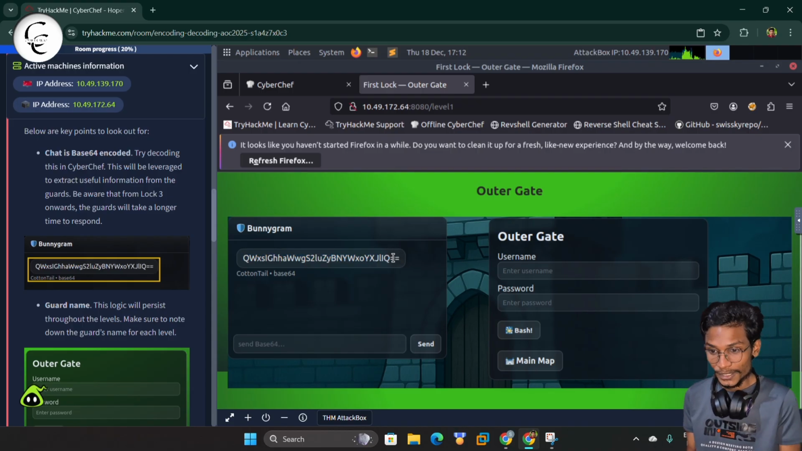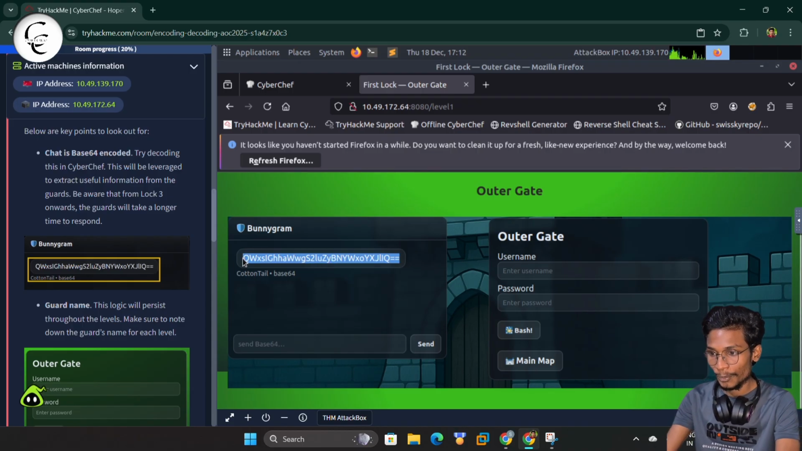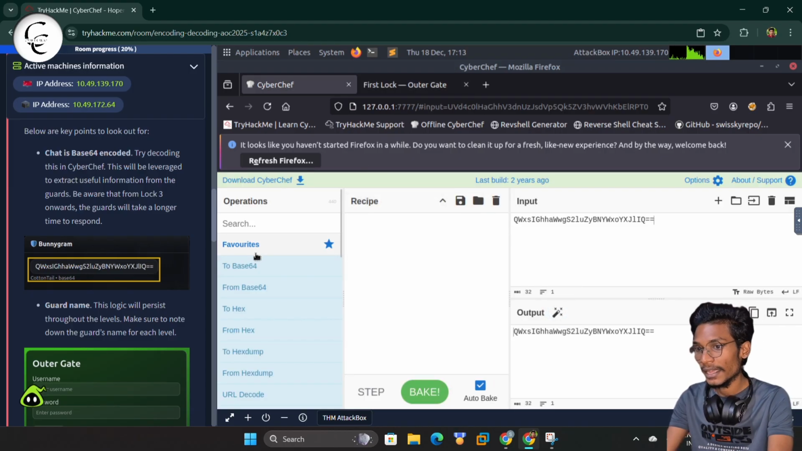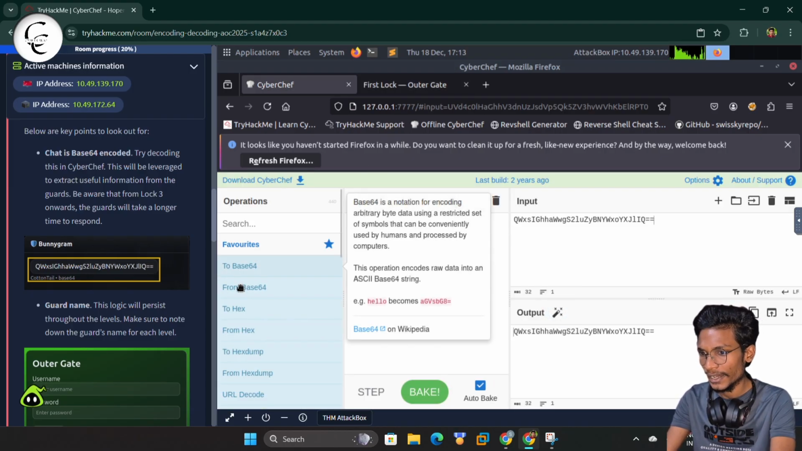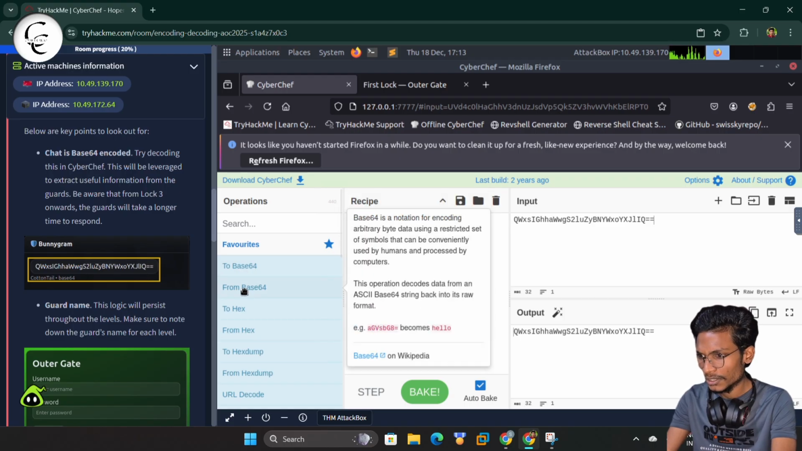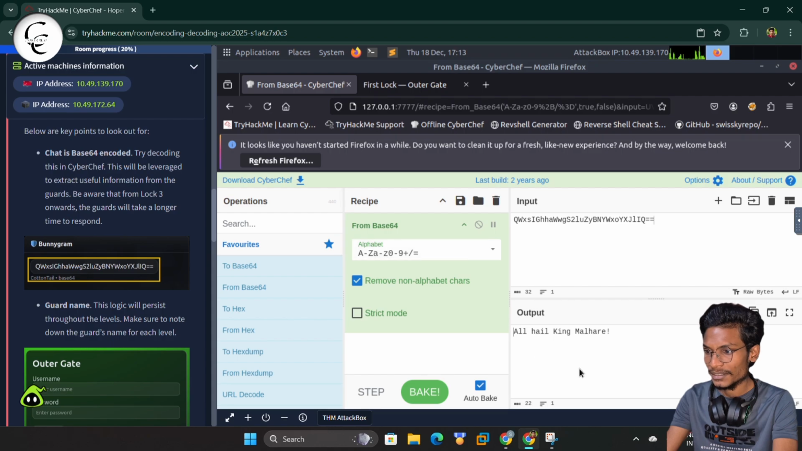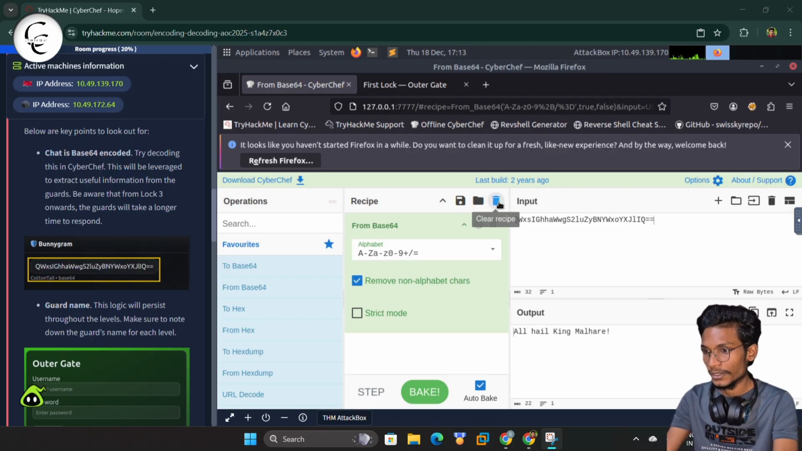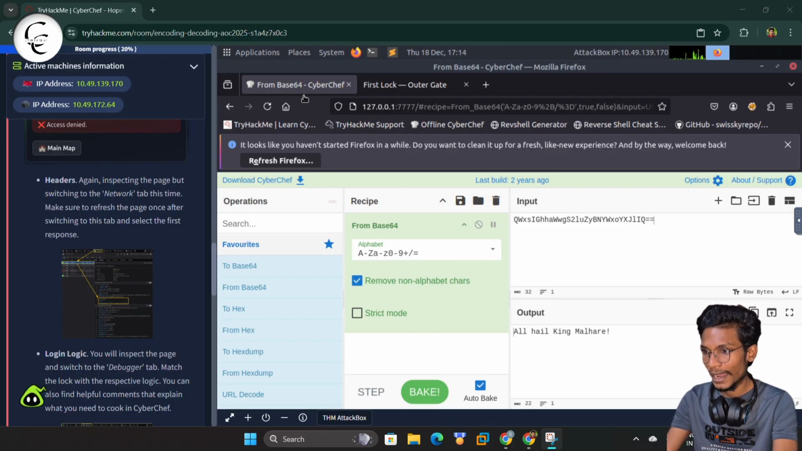So guys, as per the instructions, first of all let's copy this text and put it in CyberChef, and we'll try to decode. This looks like base64, so we can simply change this from base64, and here we got the output: all hail King Malhar. So now our task is to move to the HTTP header and get some of the magical text.